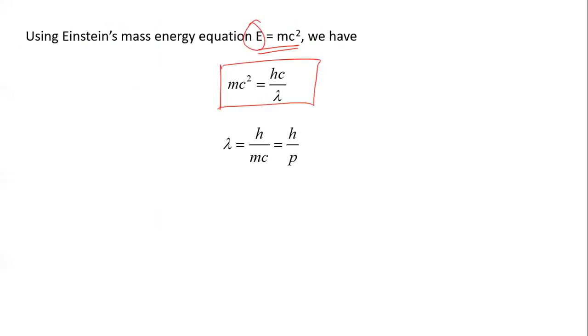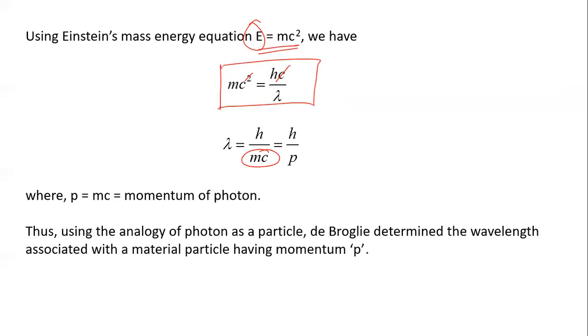By cancelling the common term c, we write lambda as h by mc, and mass into velocity is again momentum. So lambda is equal to h by p. Here, using the analogy of a photon as a particle, de Broglie determined the wavelength associated with a material particle having momentum p.